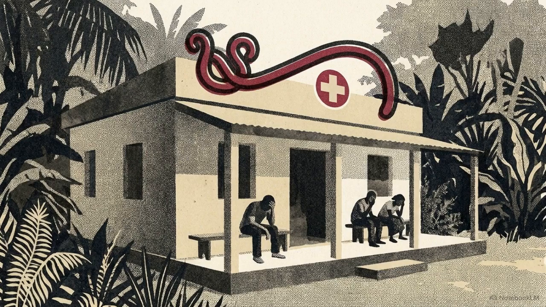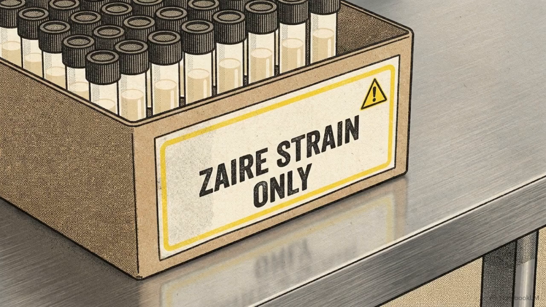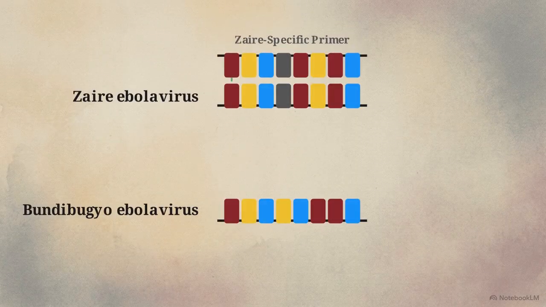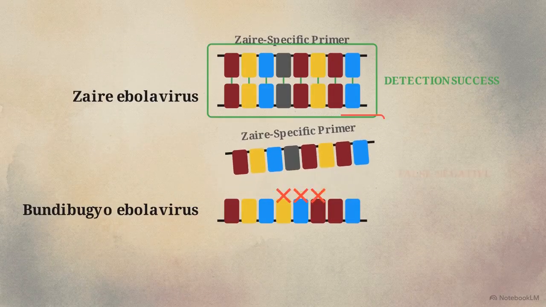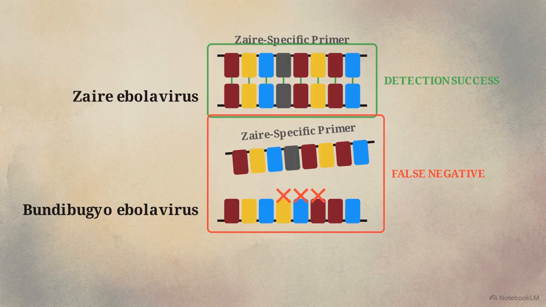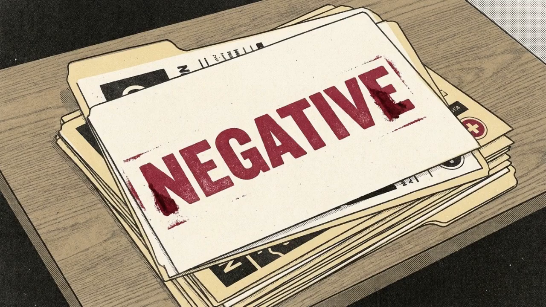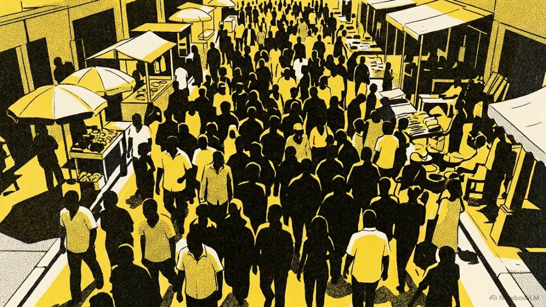In early May 2026, a cluster of severe illnesses and deaths was reported in the Bunia Health Zone. Investigators faced a critical diagnostic blind spot. The PCR testing kits deployed in the Democratic Republic of the Congo were calibrated exclusively for the Zaire Ebola virus strain. They completely missed the Bundibugyo virus. This mismatch carried a severe epidemiological consequence. While the diagnostic tools returned negative results, 246 suspected cases accumulated in the community before official confirmation could trigger international emergency protocols.